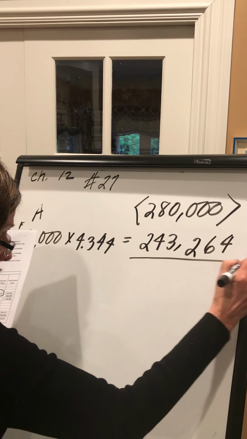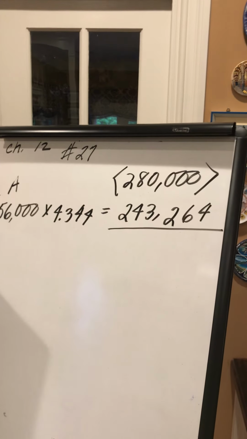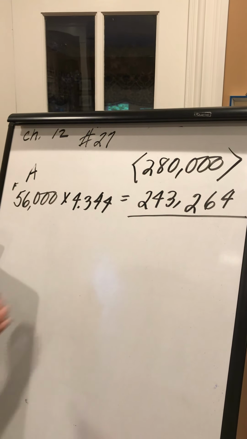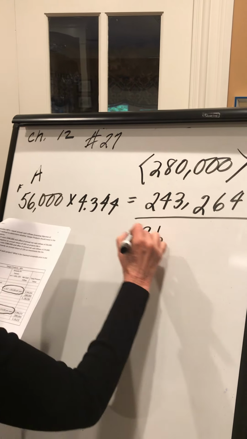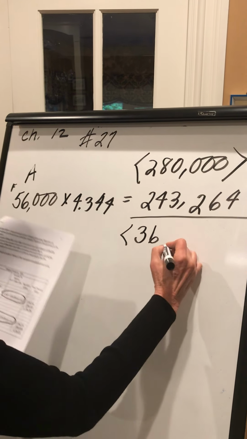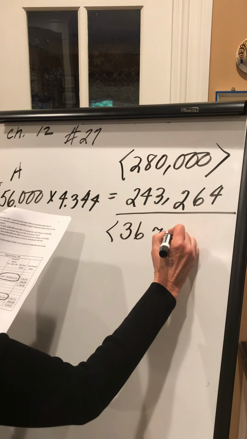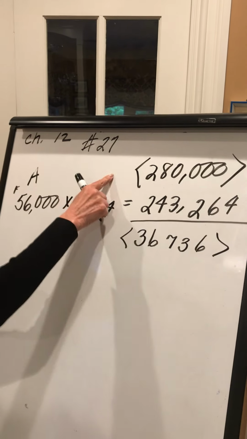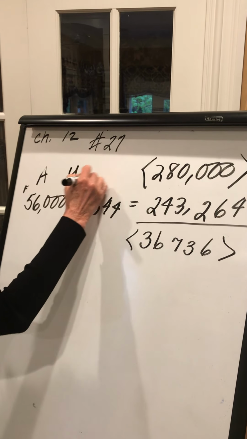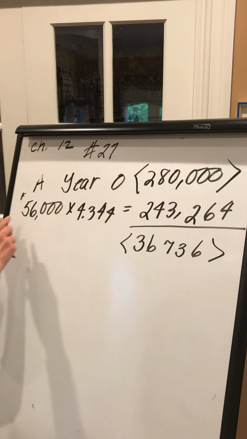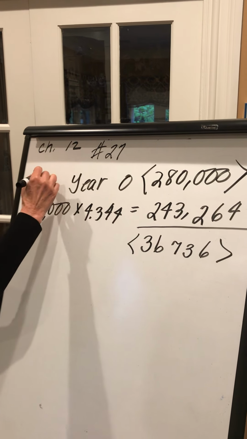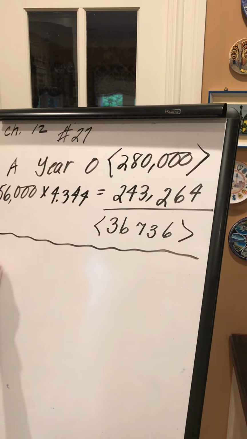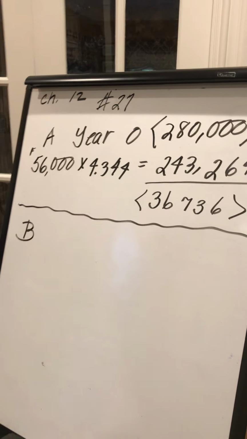And that will give us annual inflows of $243,264. So that doesn't look very good, does it? No, because it's actually a loss of $36,736. So we're comparing how much money we're going to spend. This is year 0 with the annual inflows. This is Project A. Let's now take a look at Project B.